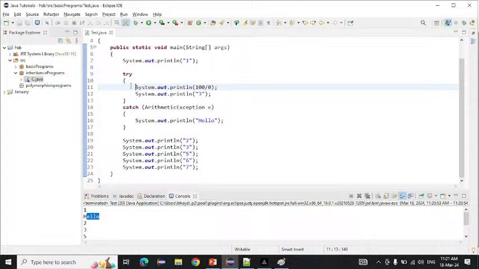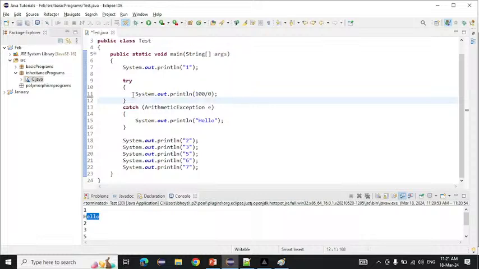So if an exception comes here, JVM will directly come into the catch block, and it will ignore this line. It will not execute this line, it will directly come into the catch block. Whatever we write after the exception, that line will not execute. So do not write any line after the exception there; try to write it after the catch block. So this is the thing for the try and the catch block.